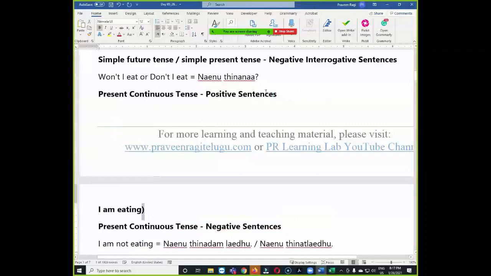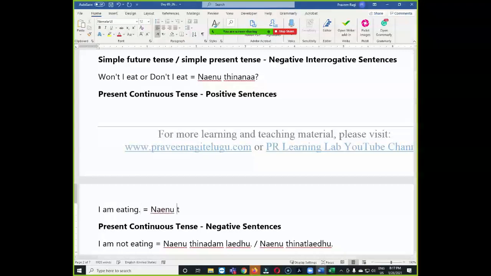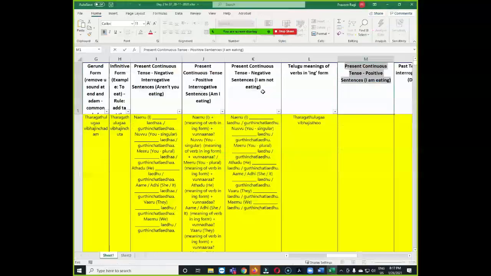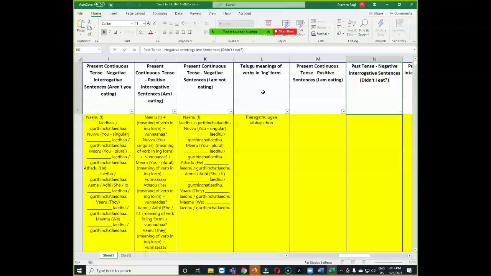I am eating. Can somebody try to translate this one? నేను తింటూ ఉన్నాను. అవునండి, నేను తింటూ ఉన్నాను. Or after combining you can also say నేను తింటున్నాను. తింటున్నాను. Yes. Okay, now let us go to the past tense category.